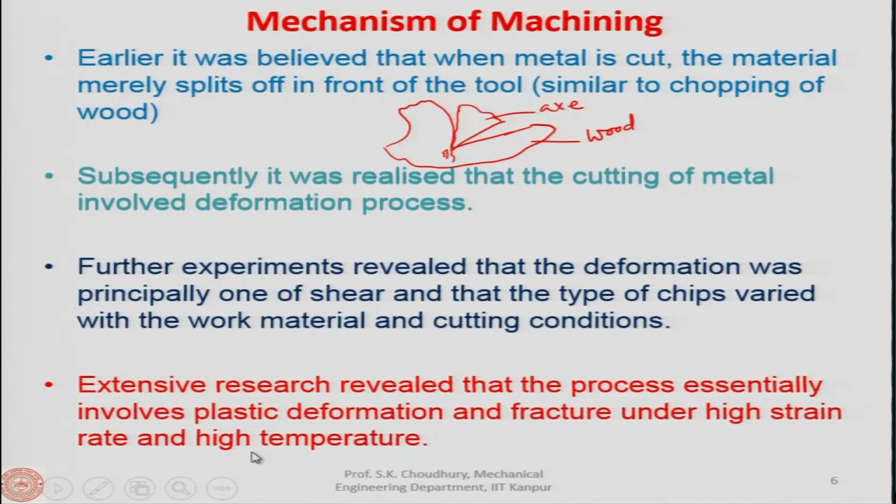High temperature because the material is plastically deformed, and most of the heat is produced because of that. Then, the removed material, in terms of small chips, slides over the rake face of the tool.